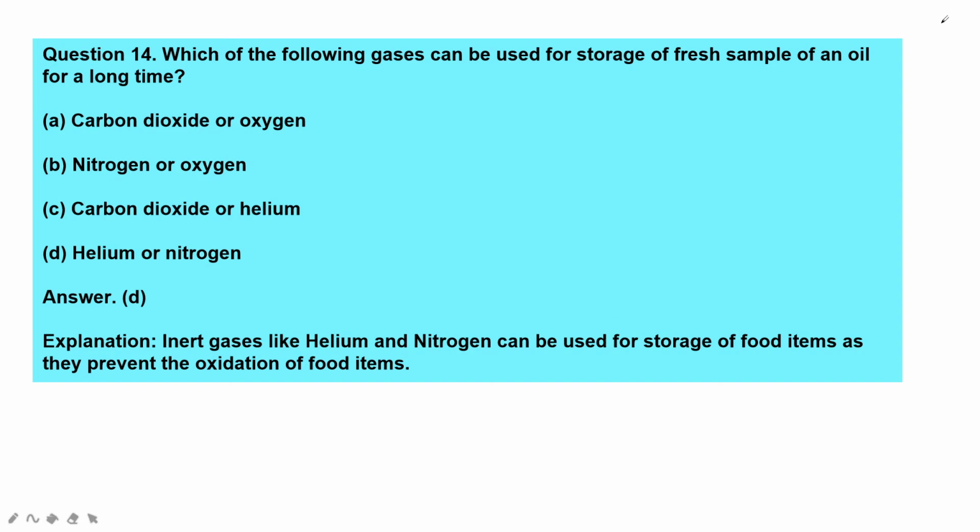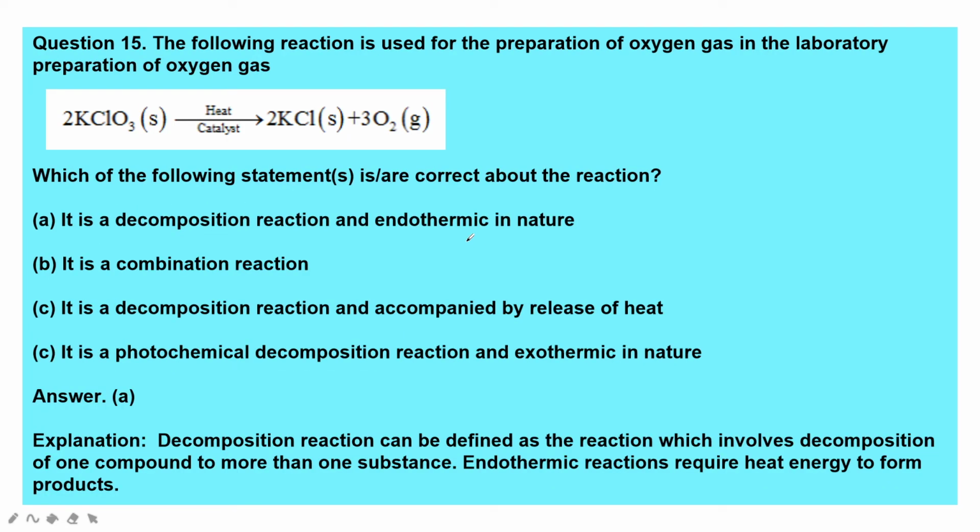Which of the following gases can be used for storage of a fresh sample of an oil for a long time? It is helium or nitrogen. Okay, storage for a fresh sample, helium or nitrogen. Inert gases like helium and nitrogen can be used for storage of food items as they prevent the oxidation of food items. In packet food, nitrogen gas is filled in chips packets and all.